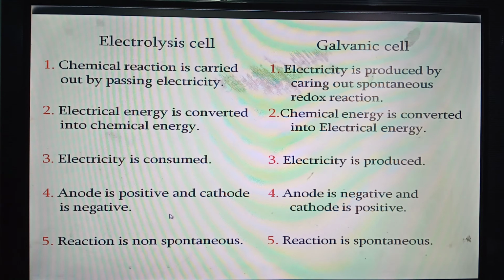At the last point, in this case the reaction is not spontaneous, it is non-spontaneous. The reaction is carried out by passing electricity. This reaction does not occur on its own, but in galvanic cell the reaction is spontaneous. The reaction takes place spontaneously and thus electricity is produced.